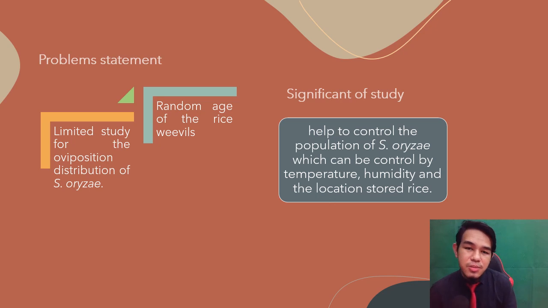The increasing population of S. oryzae can affect the economy that produces rice. As we know, Asia is the largest producer and consumer of rice worldwide, making rice their primary food. The study of the oviposition distribution will help to control the population of S. oryzae, which can be controlled by temperature, humidity, and the location where rice is stored. This data can help researchers continue this study in the future.